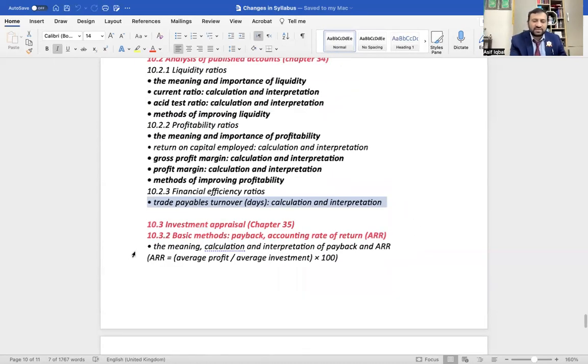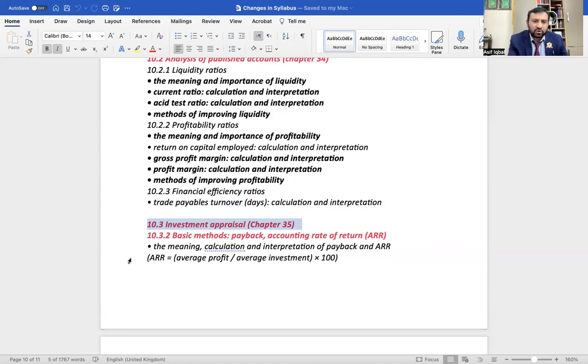Okay, there is one major change that you need to know in investment appraisal, that is chapter number 35 of Peter Stimson book, syllabus code 10.3, investment appraisal. The whole chapter is the same, but there is one new thing in that the formula of average rate of return has been changed. The formula of ARR has been changed.